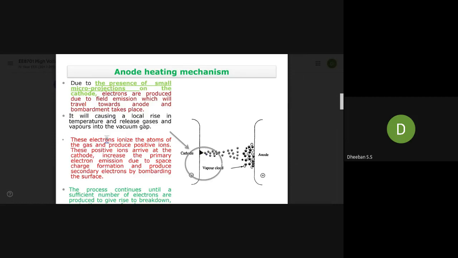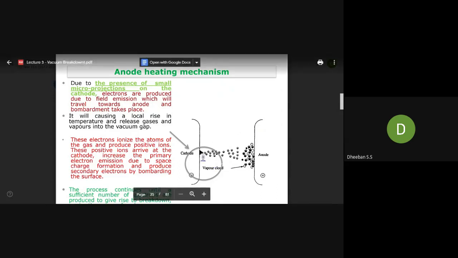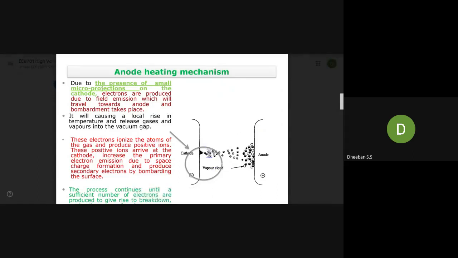These electrons ionize the atoms of the gas. So after the liberation of electrons, this again causes ionization around them and produces positive ions. These positive ions arrive at the cathode and increase the primary electron emission, due to space charge formation.